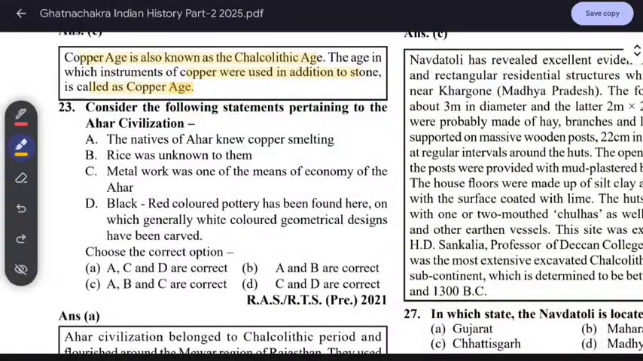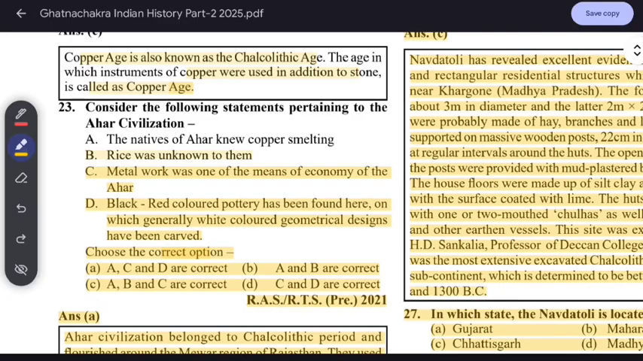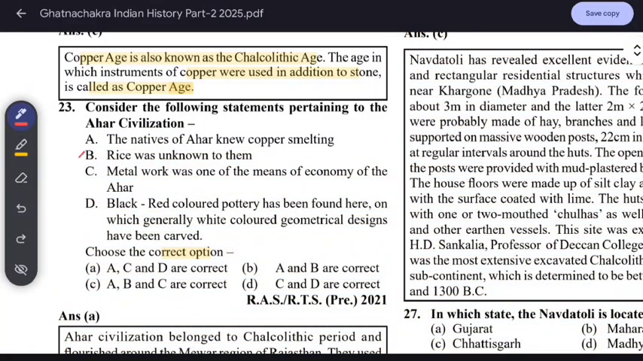Consider the following statements pertaining to the Ahar civilization. The natives of Ahar knew copper smelting. Rice was unknown to them. Metal work was one of the means of economy of the Ahar. Black and red colored pottery has been found here, on which generally white colored geometrical designs have been found. Which one is correct? B is the wrong one, because rice was known to them. The others are correct.